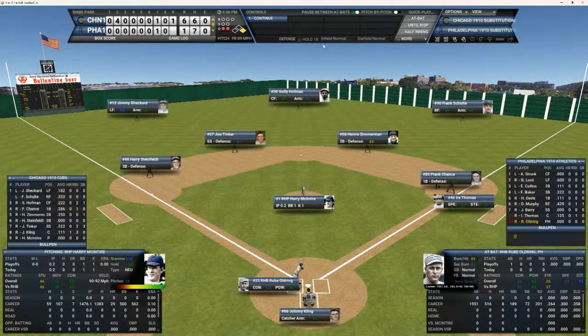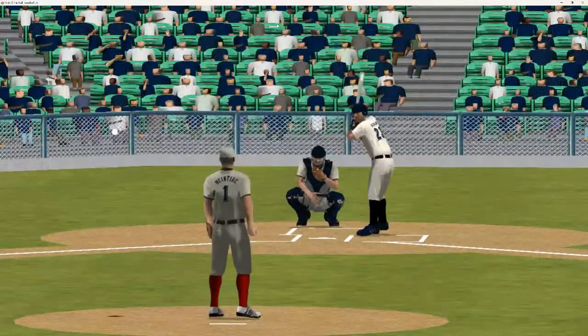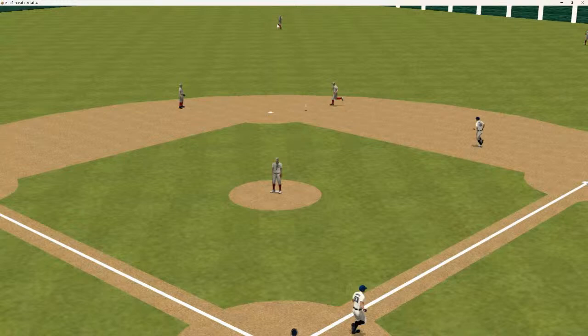We'll have a pinch hitter here, and it's Rube Oldring. He is 0 for 1. Thomas down at first, 2 outs. A's down to the last out. Oldring hits this ball in the center field. He keeps this game alive. The runner's going to stop at second.